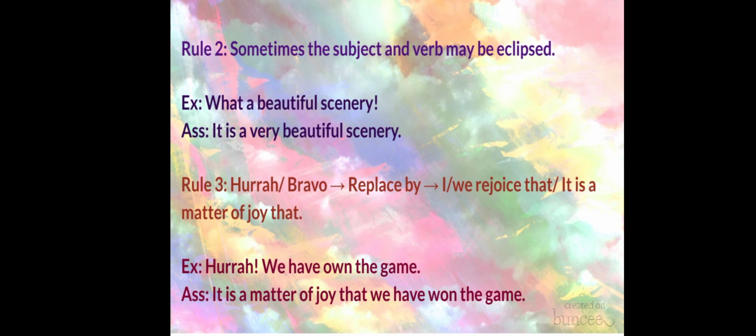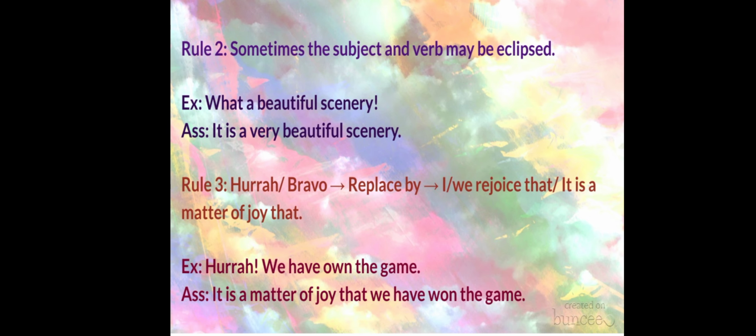The answer is no. So you have to add a subject and verb while changing this sentence into assertive. In the assertive sentence, you will write like this: it is a very beautiful scenery. You will omit what. You will just add a subject and verb, and you will also replace the exclamation sign with a full stop.